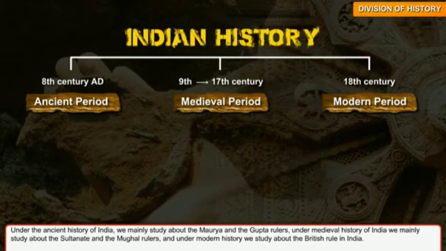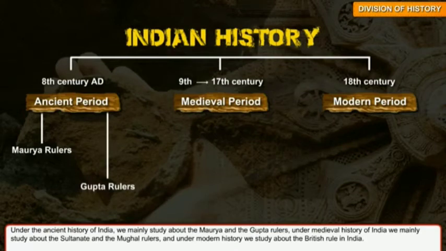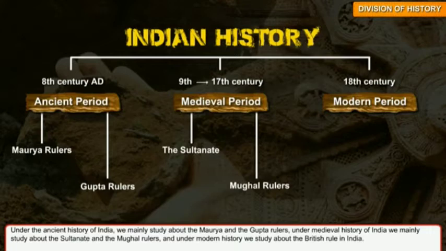Under the ancient history of India, we mainly study about Maurya and the Gupta rulers. Under medieval history of India, we mainly study about the Sultanate and the Mughal rulers. And under the modern history of India, we study about the British rule in India.